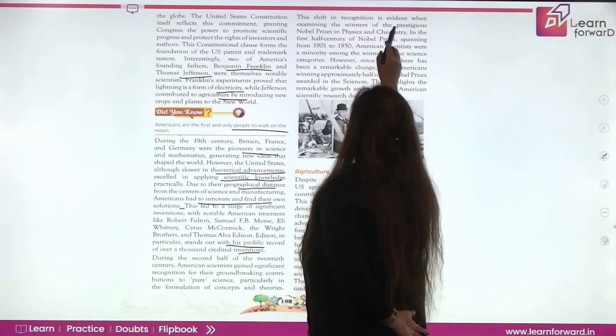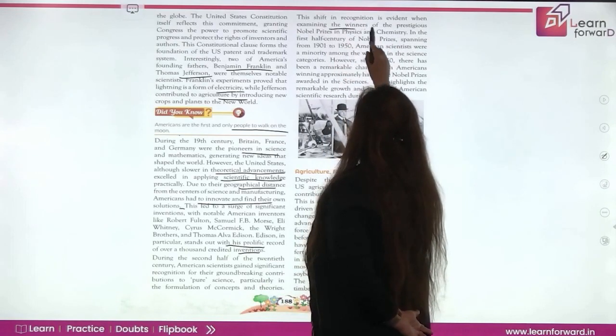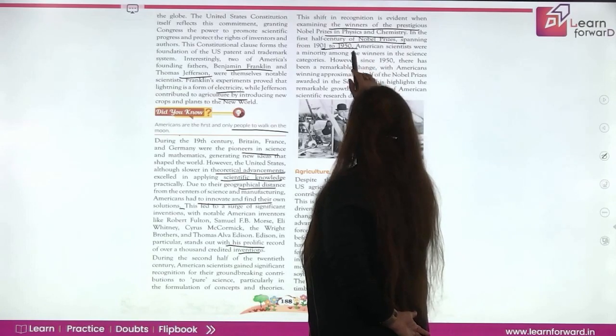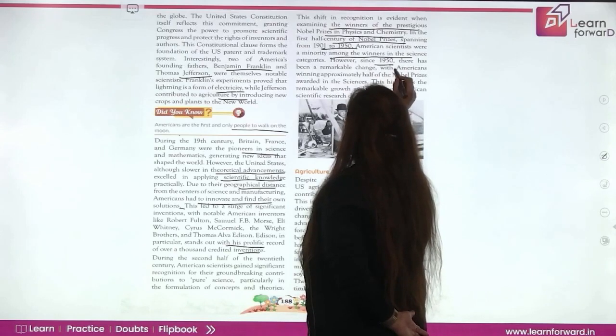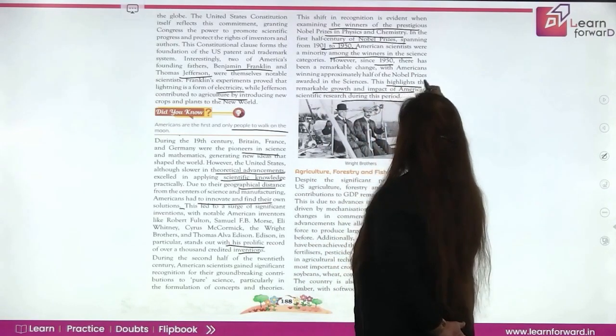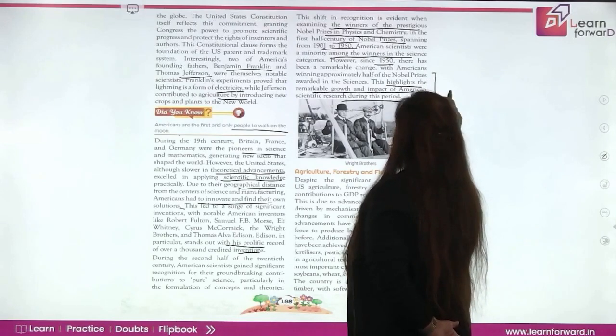This shift in recognition is evident when examining the winners of the prestigious Nobel Prize in Physics and Chemistry. In the first half century of the Nobel Prize, spanning 1901 to 1950, American scientists were in the minority among the winners, but in 1950 a remarkable change came, and there were abundant American winners of the Nobel Prize. This highlights the remarkable growth and impact of American scientific research during the period, and how people did research here.